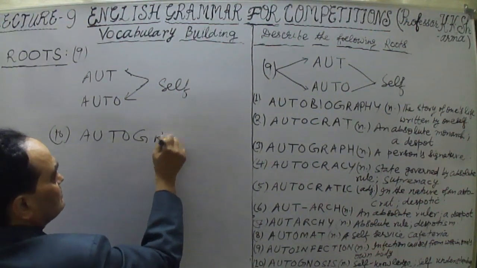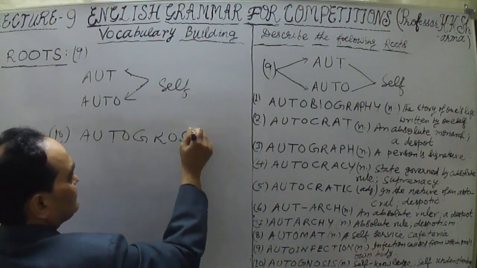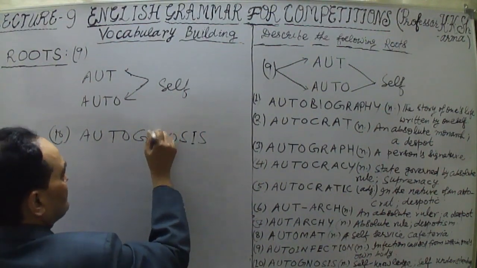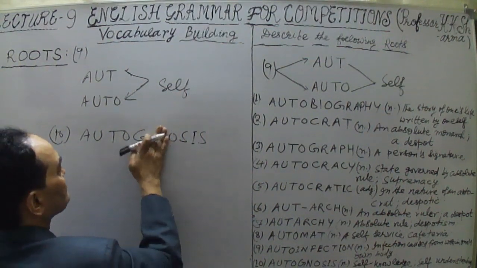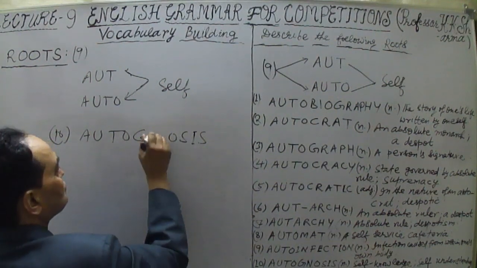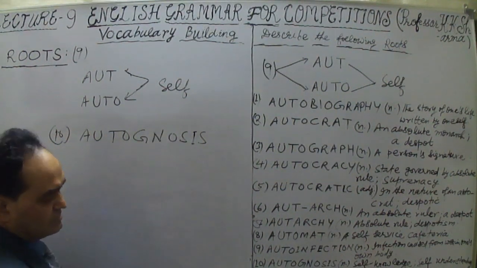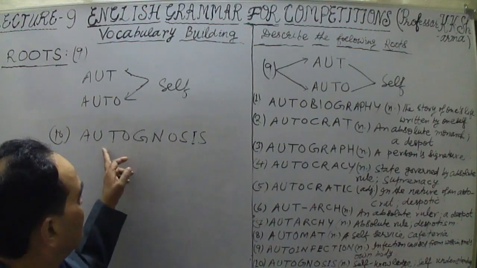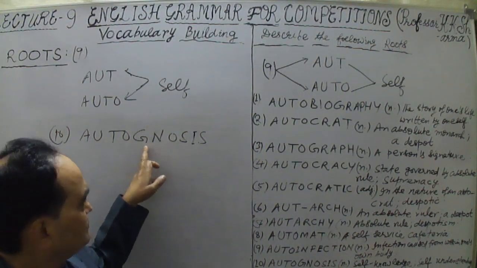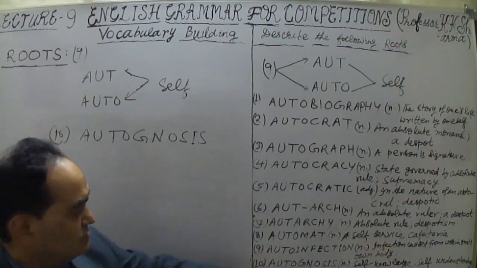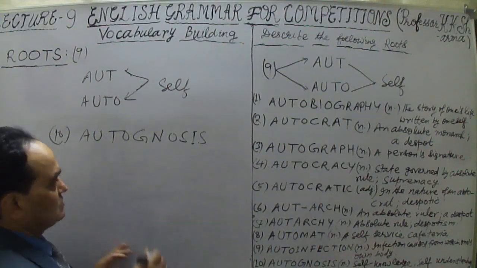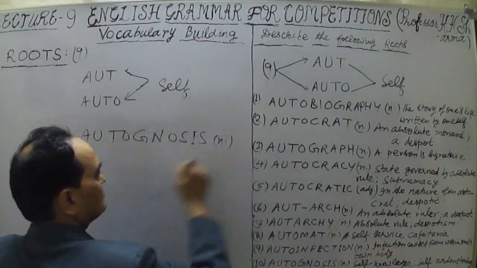This is the 10th word, the last one, autognosis. Gnosis. Autognosis, this is a noun here.